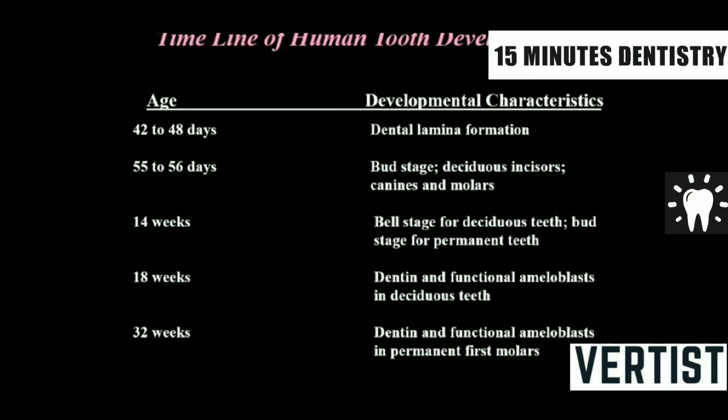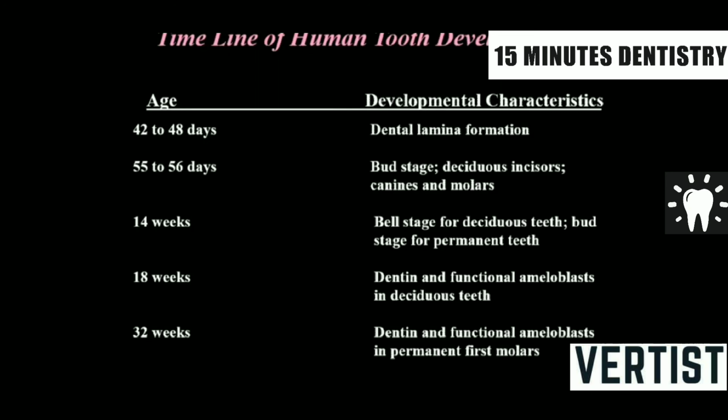Remember one thing: at birth, all the deciduous teeth are there, plus the permanent central incisors as well as the permanent first molars. It is not that when the child is born, only deciduous teeth are there. There are no teeth in the mouth, but teeth are forming inside the jawbone. So which teeth are there?